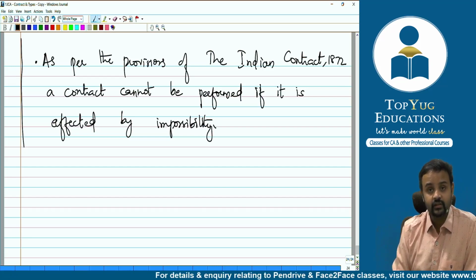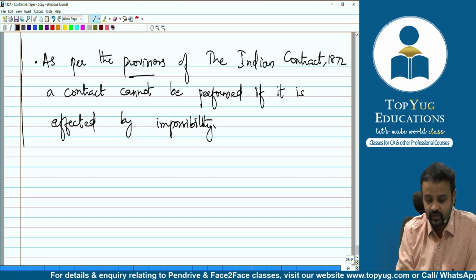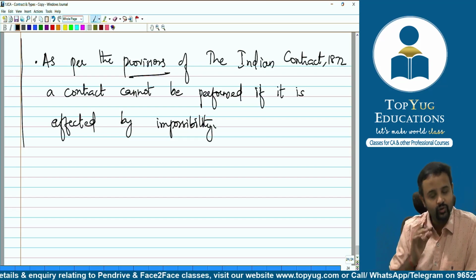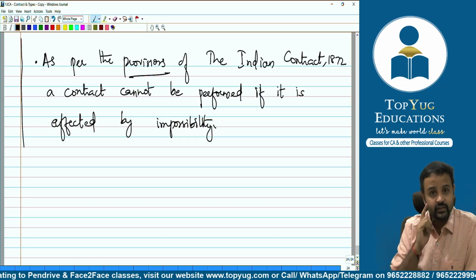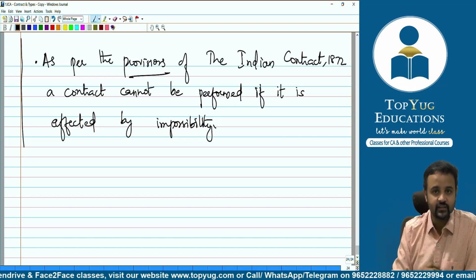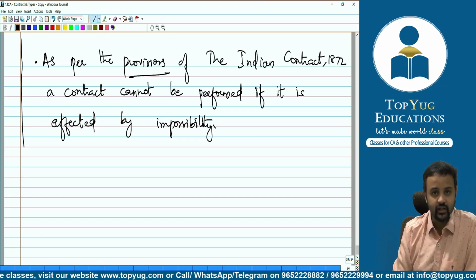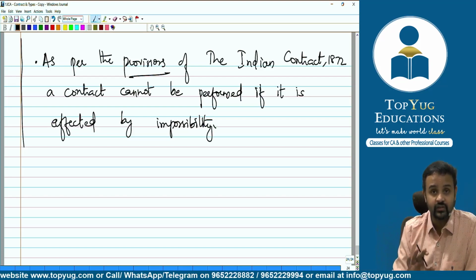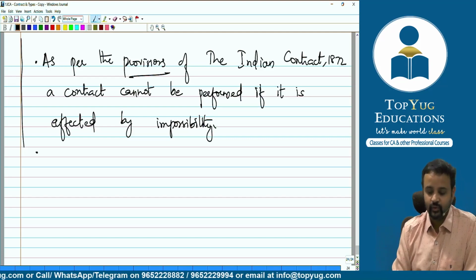Now, sir, where is it written? Impossibility is covered in section 56, but as of now you don't know impossibility or those section numbers. That's why I'm not quoting. I'm just saying as per the provisions. So it's okay, sir, we don't have to quote that. If you remember the number, please quote. If you don't remember, don't quote. In my first initial classes, I've quoted this, and I've given an example also with respect to the section numbers. So if you remember, well and good, you quote. If you don't remember, that's fine. As of now, I'm not quoting because you don't know the numbers. So this is the applicable provision we have written.